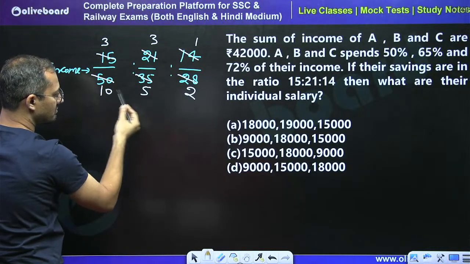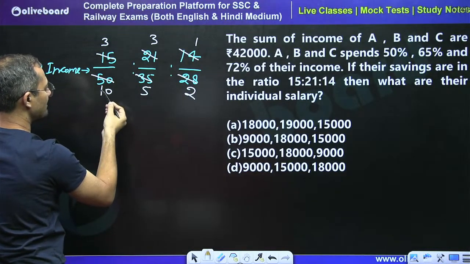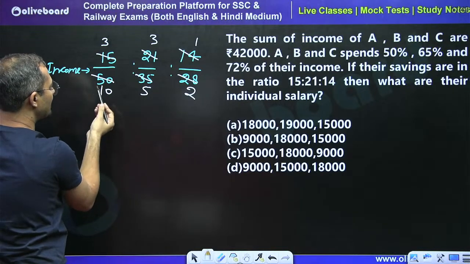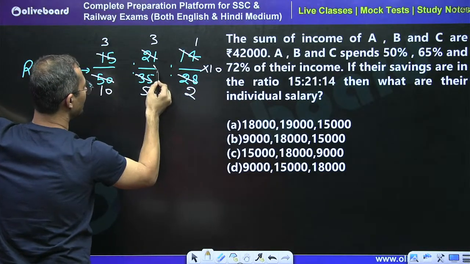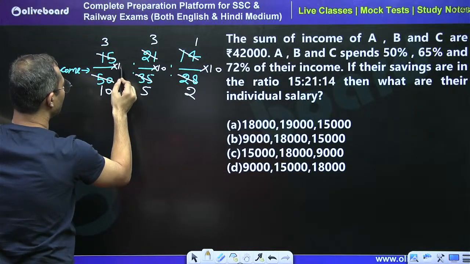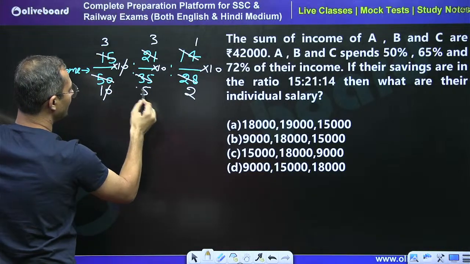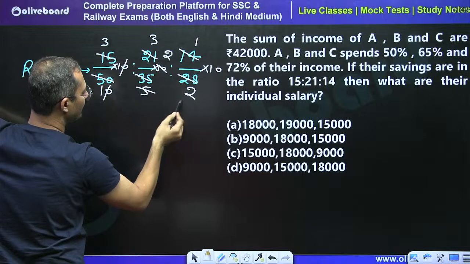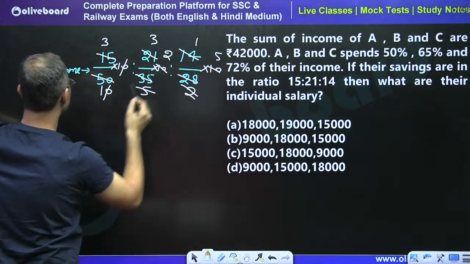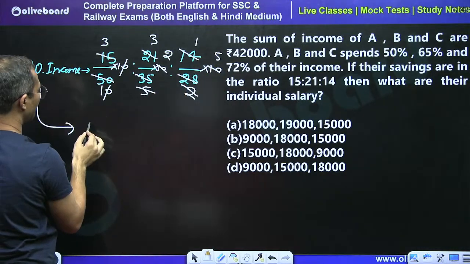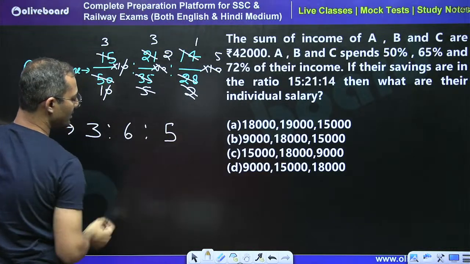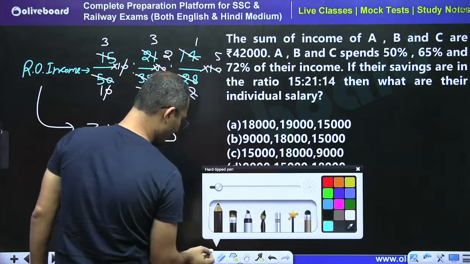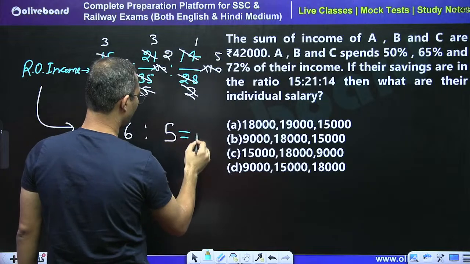So we have to calculate the ratio of fraction. So just multiply by the LCM. LCM of 10, 5 and 2. So just multiply by 10 on each. 10 cancels, so I get 2 times and this is 5 times. So I can say that the ratio of income is going to be 3 is to 6 is to 5. The total is 14.